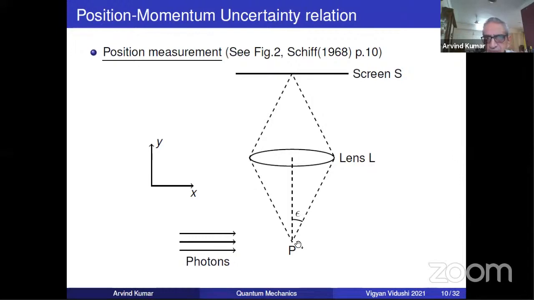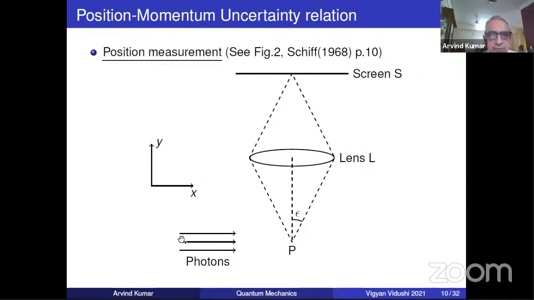Listen to various points very carefully because it's a very subtle thing. The electron's initial momentum has been precisely determined. Now you'll ask me how. There are ways of determining precise momentum, just as there are ways of determining precise position. The whole issue is, can you determine both simultaneously, at the same time? That is the issue. So the electron's momentum has been defined.